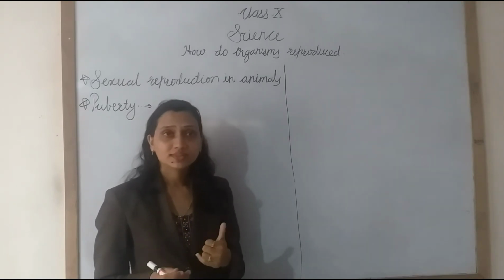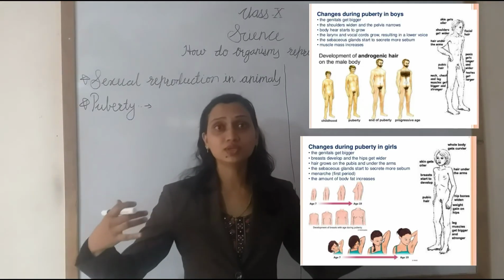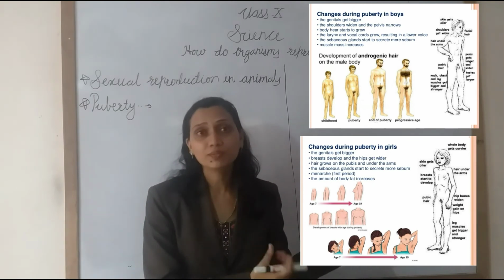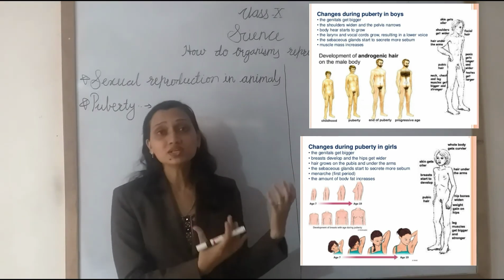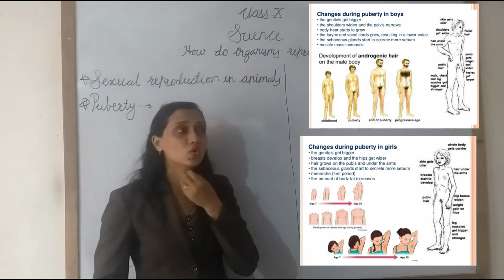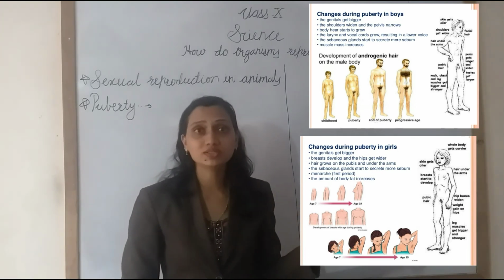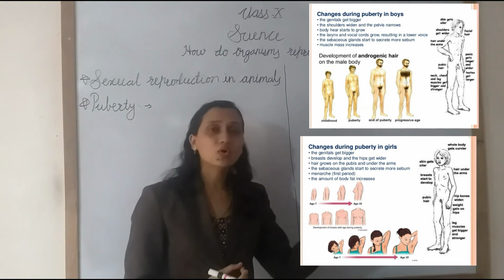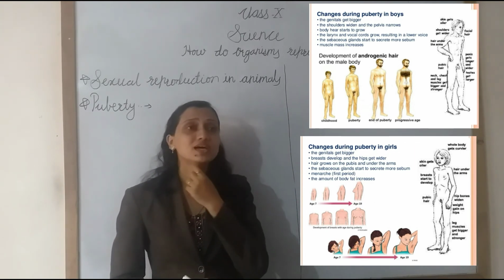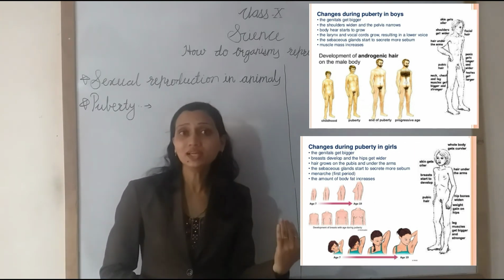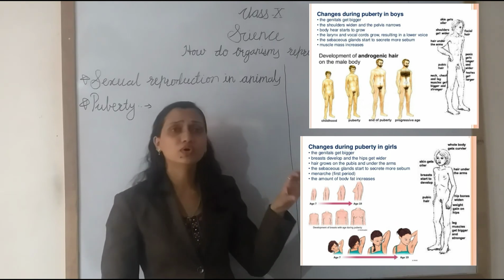The chest becomes broader and larger in boys. Due to the development of muscles, the voice becomes hoarse in boys. Why does the voice become hoarse in boys? Because the size of the vocal cord is larger than in females, so the voice of the male is somewhat hoarse.